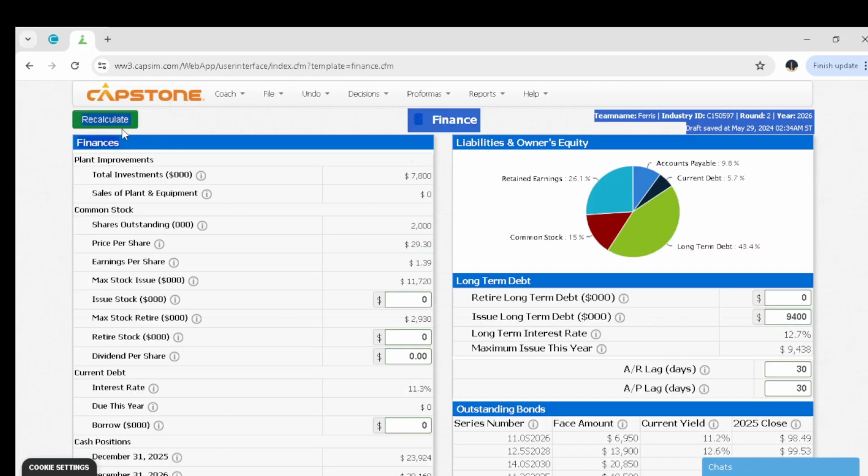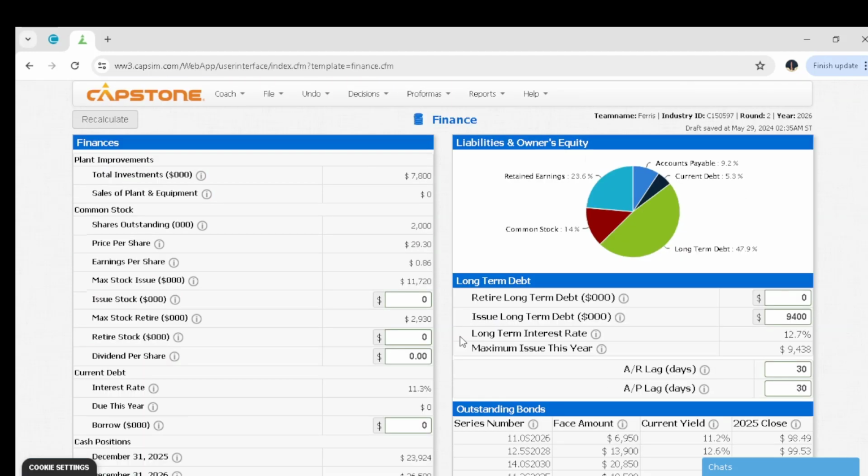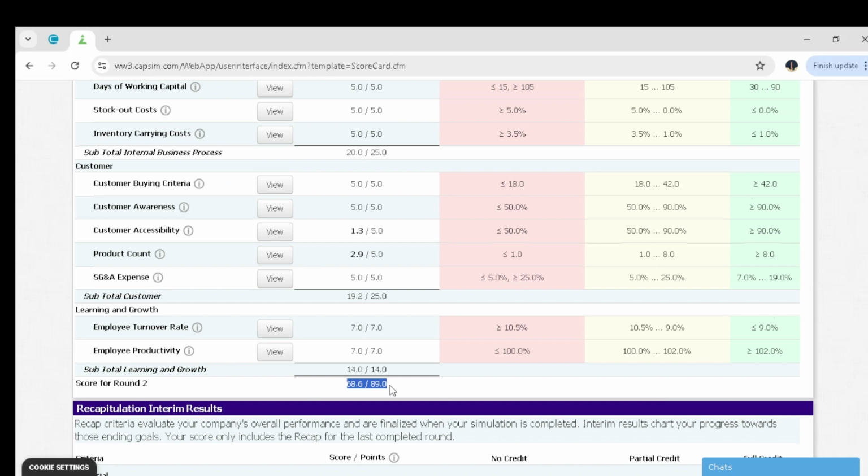Then we can calculate. And you can see that our cash position has improved. From the beginning of the year, we started with 23,924, but now we're ending the year with 36,500. And remember that at the moment, in round 2 of the simulation, we are still focusing more on investing in the company. We are not focusing on profits. So we are doing good at the moment. And maybe we can check our pro forma so that we can see our projected score. And you can see that we are projecting 68 out of 89, which is quite a good score for round